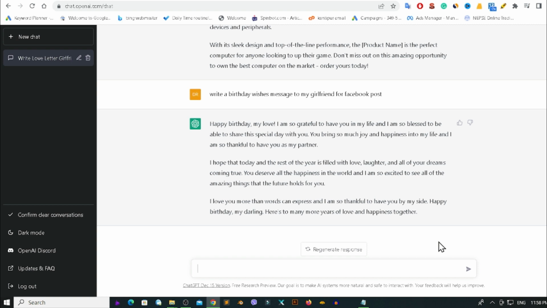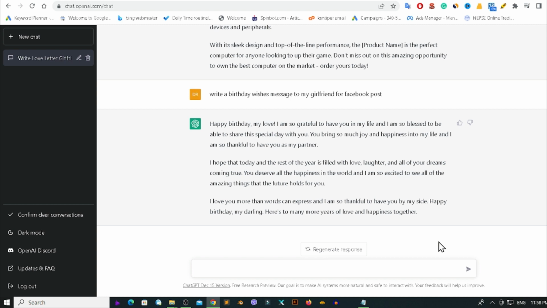Okay guys, so now you can do a few types of programming also with the help of ChatGPT. For example, if you want to create a JavaScript code or a PHP code, you can easily do this.